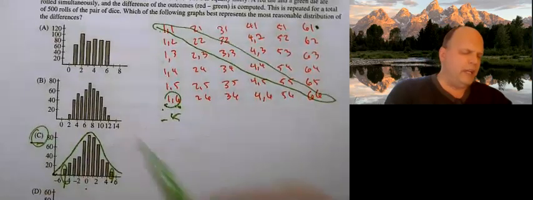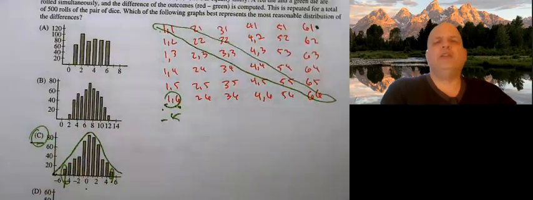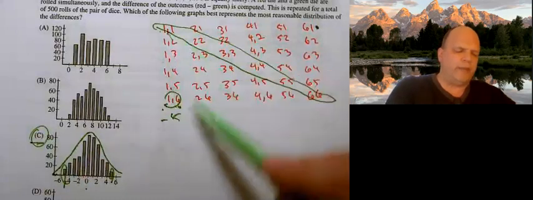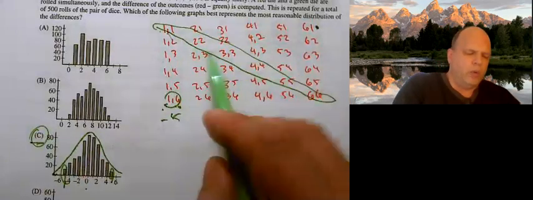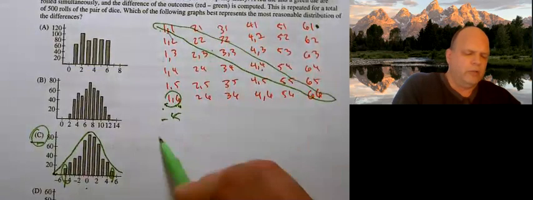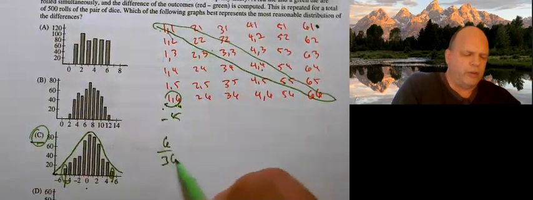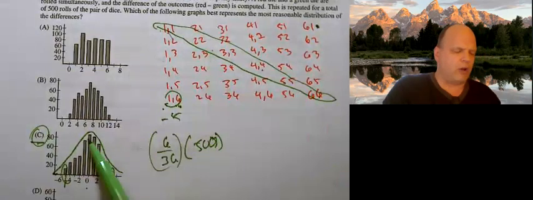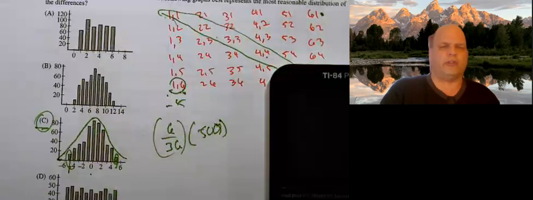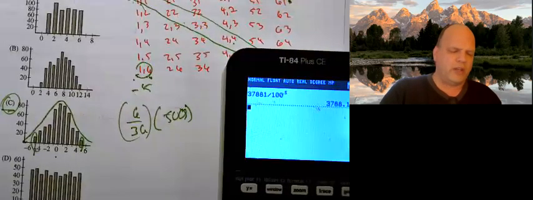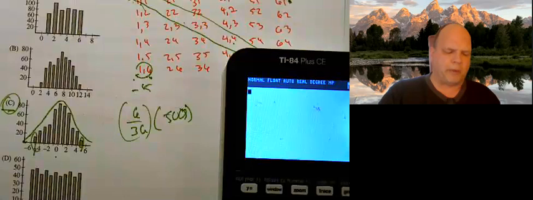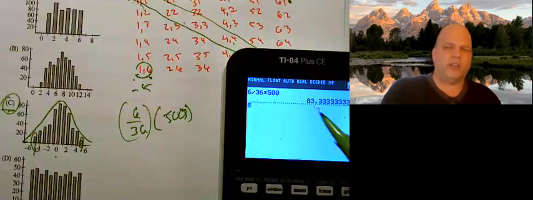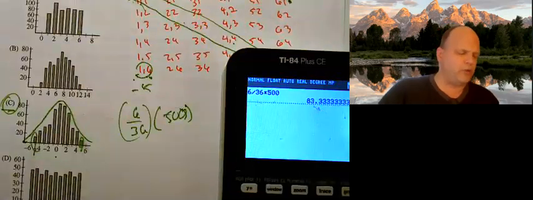Now, how in the world did they get these values? They took the probabilities and multiplied by 500. Well, I look at this, I have a 36. So 1, 2, 3, 4, 5, 6. So 6 out of 36 times 500. And let's just see how close we get to 80, just out of curiosity, recognizing that this is a simulation, so it won't be perfect. 6 divided by 36 times 500. And we see 83, and that's actually pretty reasonable.